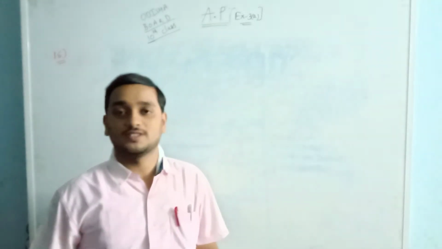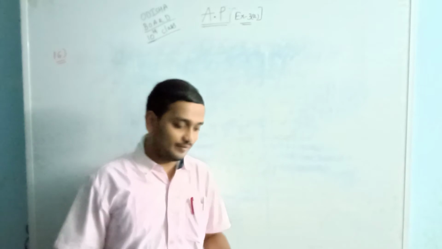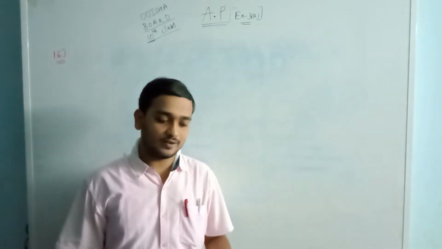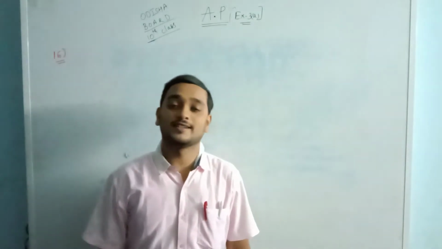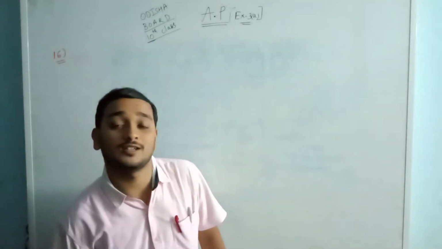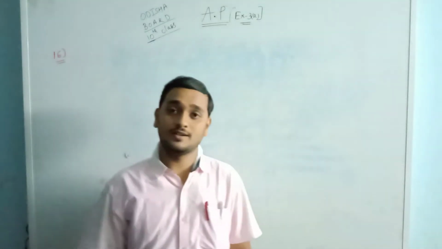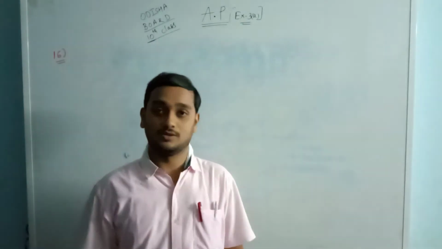Shall we move towards question number 16? I am reading the question. Find the sum of all integral numbers lesser than 200 and not divisible by 3. That means those numbers which lie between 1 to 200, and another condition is not divisible by 3.